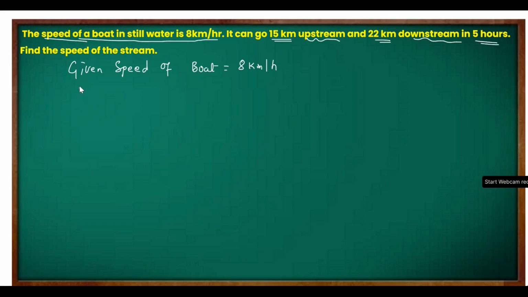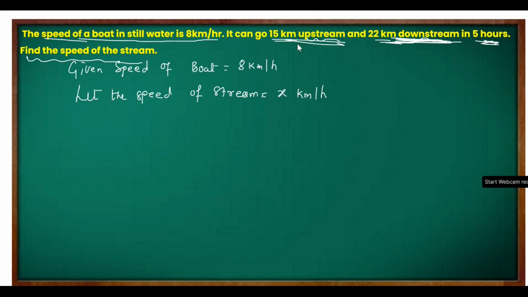One more thing should be considered: let the speed of stream be equal to x kilometer per hour. You can see I told you whatever they will ask, take it as x or y, anything, right? Don't worry, be confident. Let's understand the situation. The boat goes and comes back to the same point in a total time of 5 hours. So the total time is equal to 5 hours, correct? What is total time? Time going upstream and time coming downstream equal to 5.